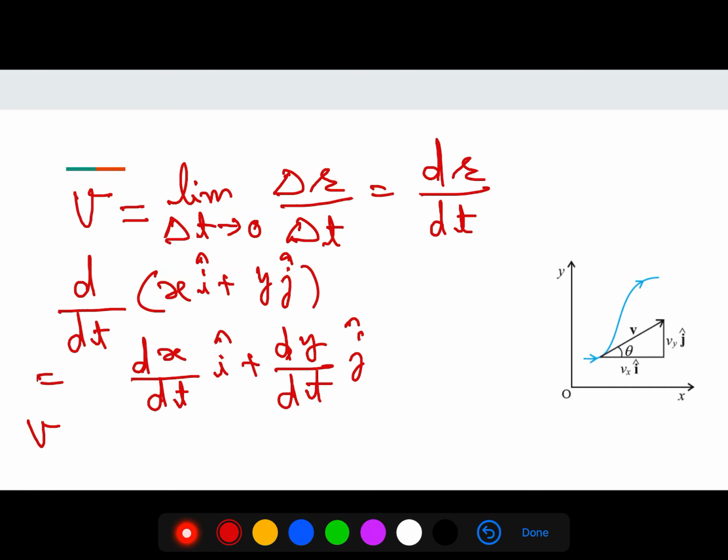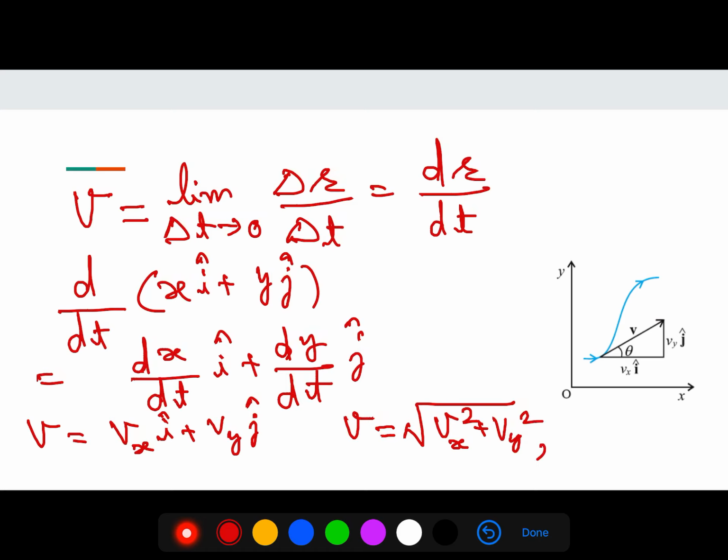So you will get instantaneous velocity Vx along the x axis plus Vy along the y axis, and the magnitude is root of vx square plus vy square, and the direction, tan theta, can be found by Vy upon Vx, as you know, perpendicular upon base. Thus you can find the direction.